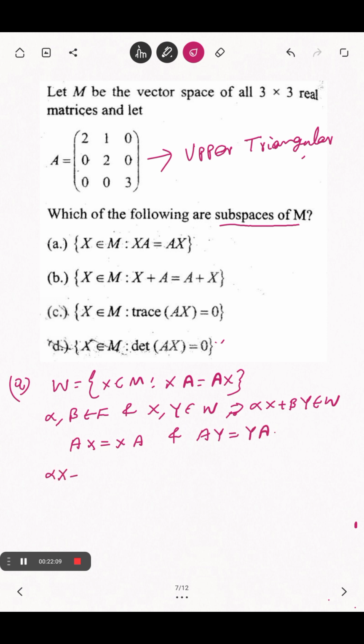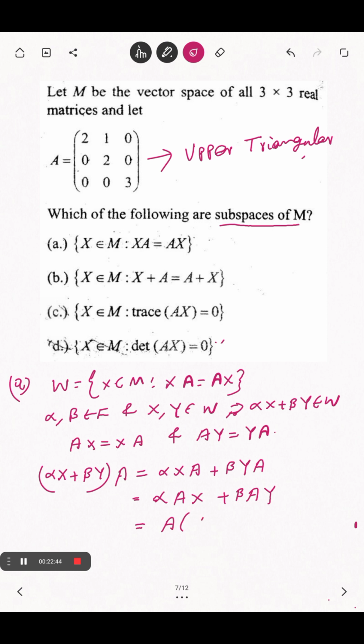Now (alpha X plus beta Y) times A equals alpha XA plus beta YA, just simply splitting. Alpha is a scalar. First we use this condition, AX equals XA, so XA equals AX, and YA equals AY. Fine. Now alpha and beta are scalars, so we can write it as alpha AX plus beta AY, which is A times (alpha X plus beta Y). Good, so we have got the answer.